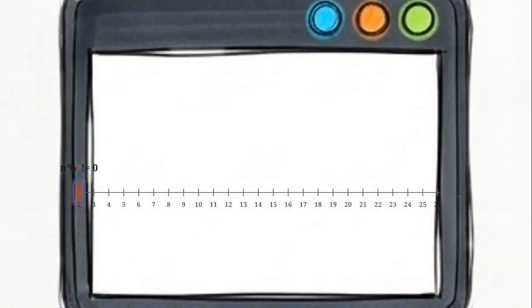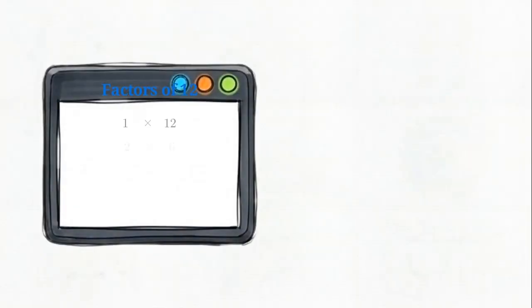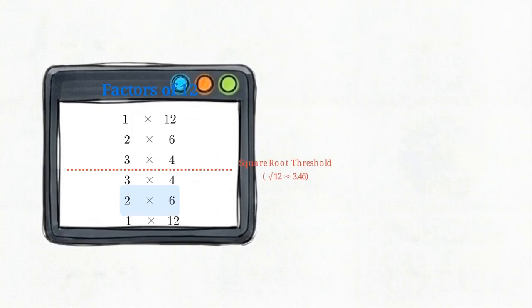But testing every single integer up to n-1 wastes immense processing power. Look at this list of factors for the number 12. The pairs multiply to form the target number, but notice what happens in the middle. Once we pass the square root threshold, the exact same factors simply flip and repeat.